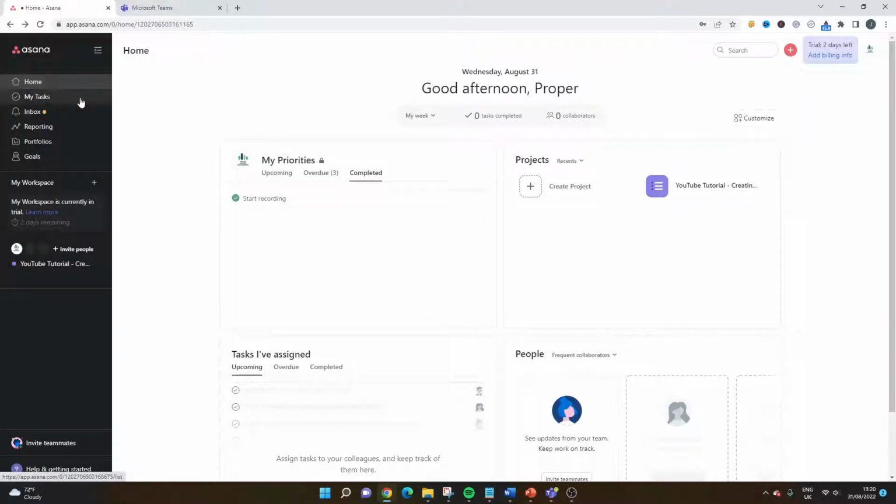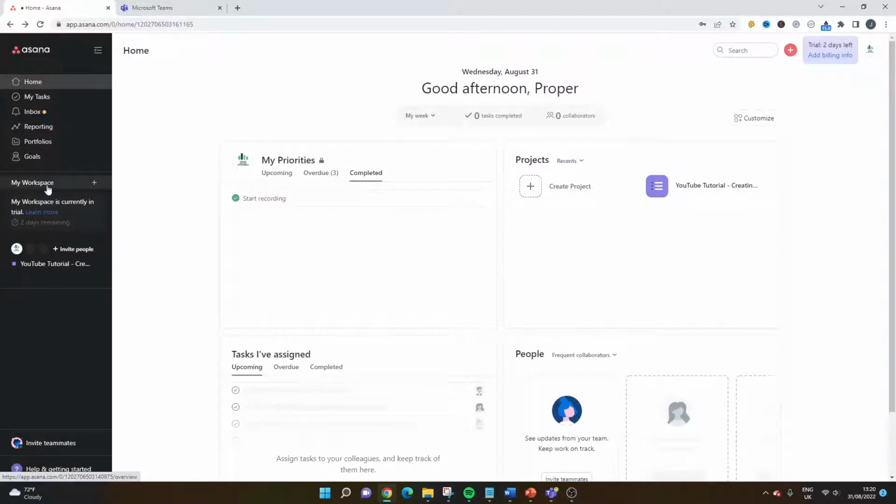On the left-hand side, you'll see this interface here. You've got an area for tasks that are bespoke for the individual user, or the user account that's logged in. You've got an inbox, which obviously has a lot to do with communication. You've got a reporting tab as well. Obviously that has a lot to do with the projects that are set up. You've got portfolios to manage your projects, and you've got goals as well.